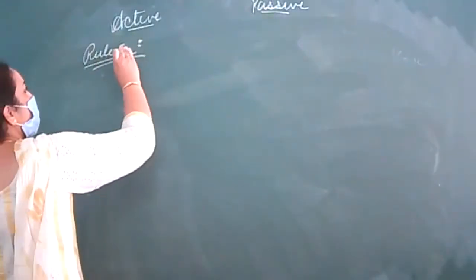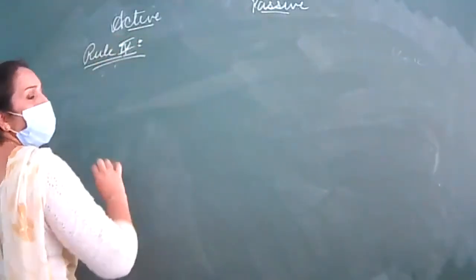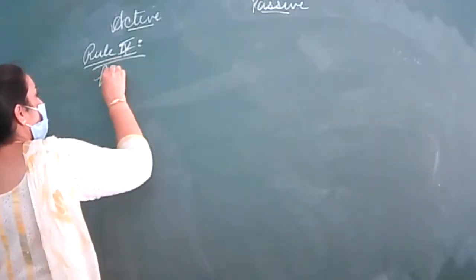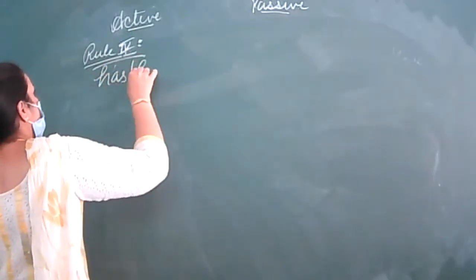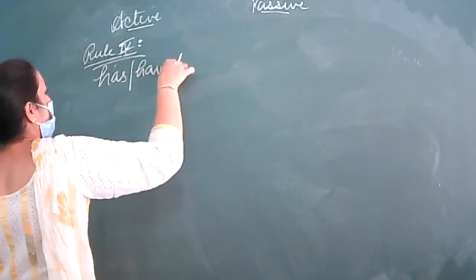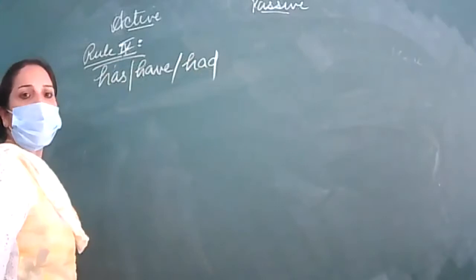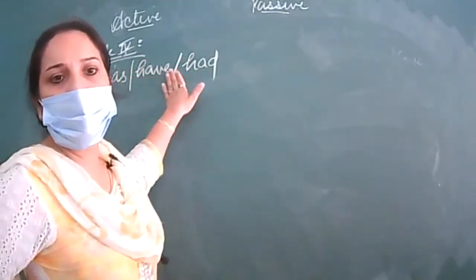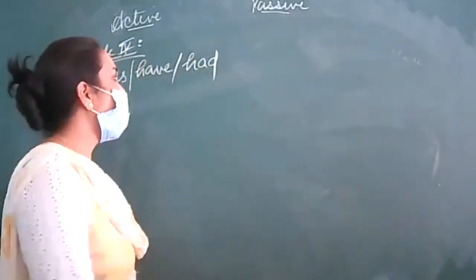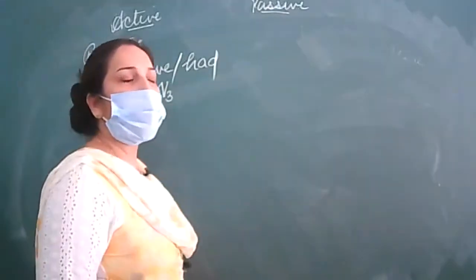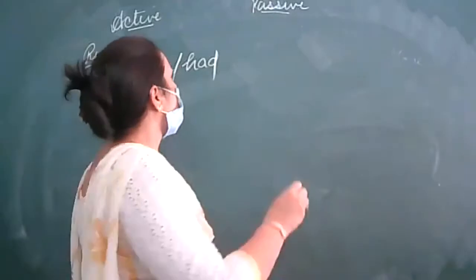Now rule number 4, very simple. I have also mingled present and past. In present we use has and have. In past we use had. So whenever has, have, had is written in the active voice, and along with that the verb's third form is written, what will you change?